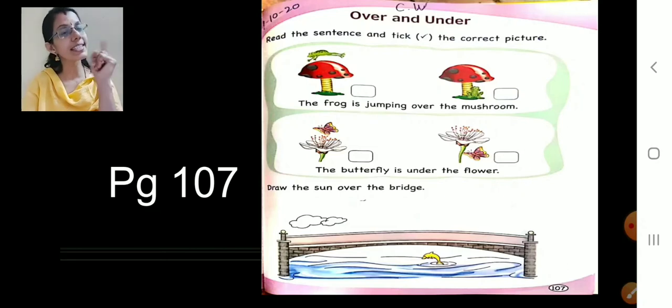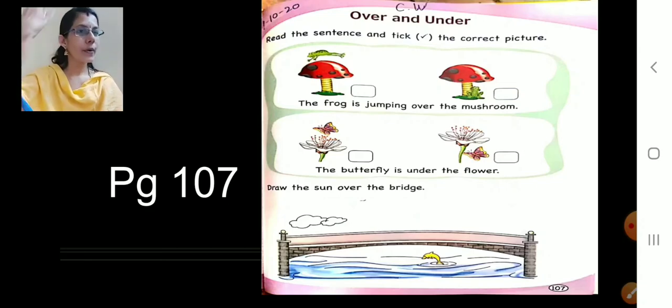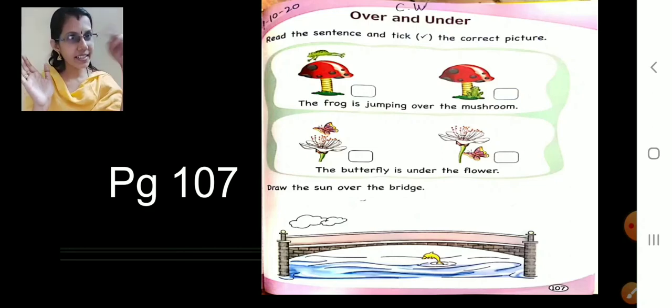Over and under is the topic. Now read the heading. What we have to do, that is the heading. So the topic was over and under. Now read the sentence and tick the tick mark.